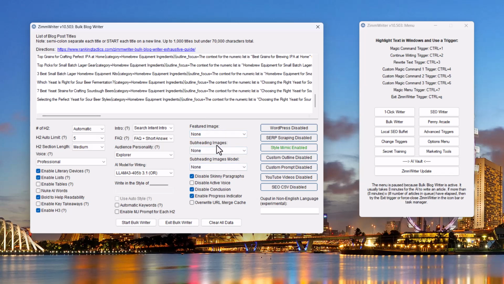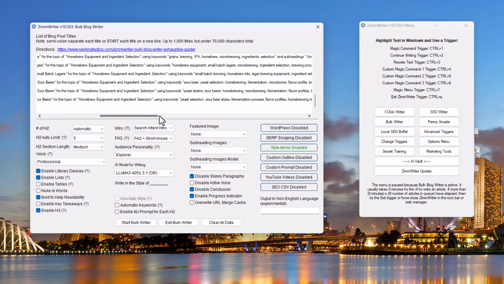If you do, there's just a different import upload model. Now, the only thing I'm going to use on this, because I'm answering a question, is this intro paragraph, which helps. I've given it some very detailed input. In fact, let's look at one of them here. The context is numeric list, choosing the right yeast for sour beers, the topic.